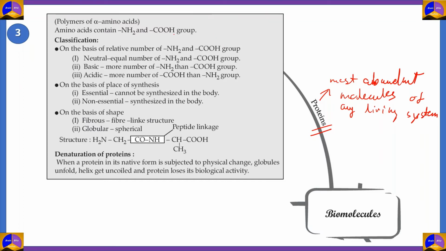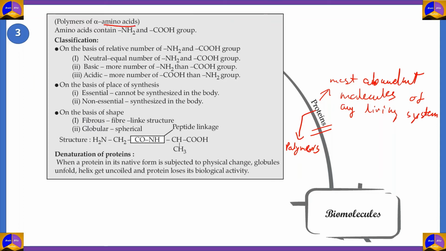Now, what exactly are proteins? Just as carbohydrates, proteins are also a kind of polymer. Now, in carbohydrates, we had monosaccharides such as glucose, which were acting as the monomer for the carbohydrate polymers. But for proteins, we have another kind of monomer.